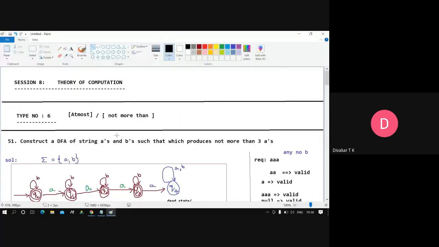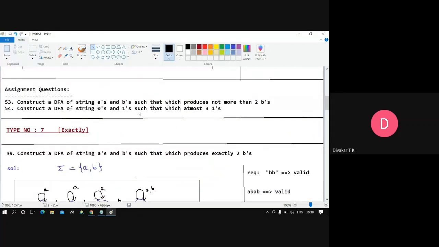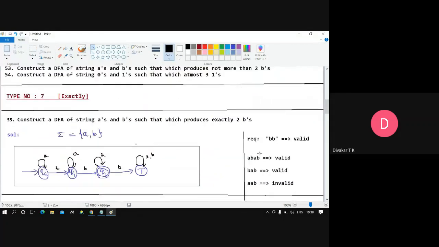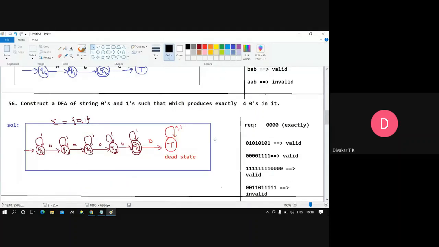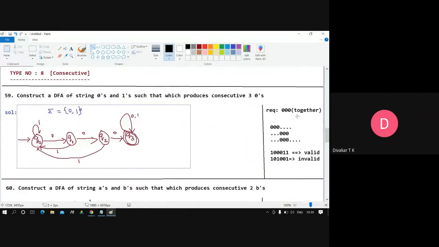Then we also saw the type called at most, meaning it should be not more than that. Zero, two, three, it will be satisfied till there. Exactly means it should be exactly, it's not consecutive. Exactly 2 B's means 2 B's somewhere will be there, not less or more. And consecutive means it should be together only, whether at the start, end or middle, it should be together only.